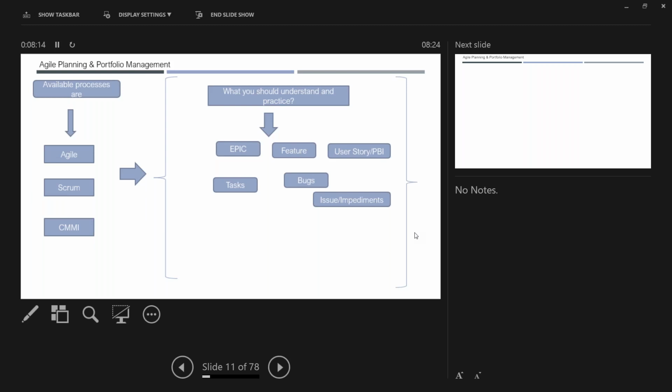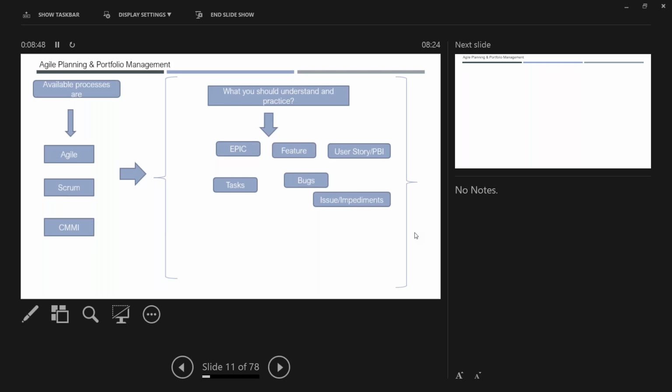These are nothing but parent-child items. Epic is the parent, feature is a child, its child is a user story or a PBI, and then task. I just took the context of an e-commerce portal, and based on the complexity of an application, it might be a level below or something, but you have to segregate it. If you don't have a task in your project planning, you cannot use your Azure Boards, because you are following a template, you are following a Scrum process. So you need to have all these levels in order to start development.